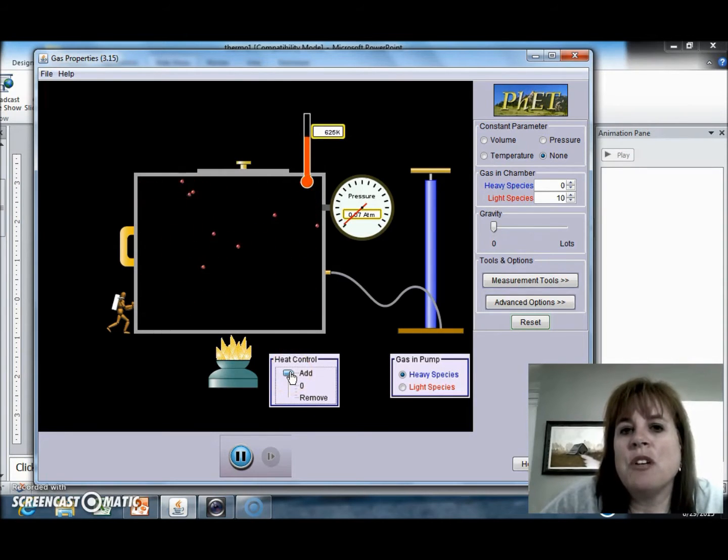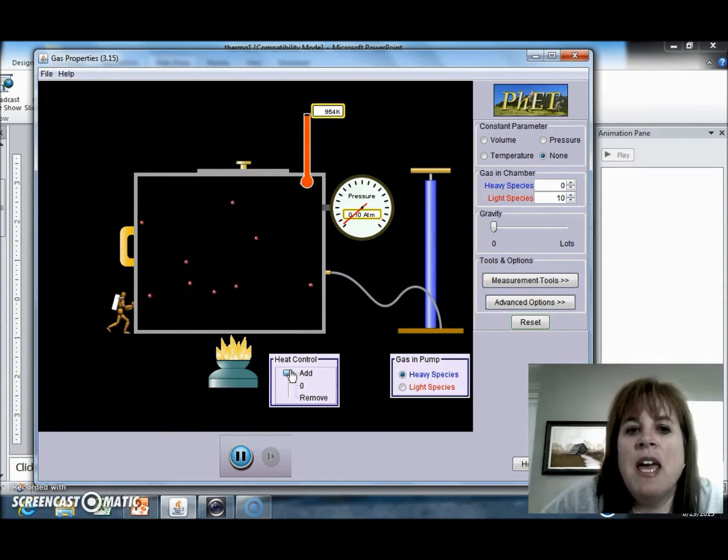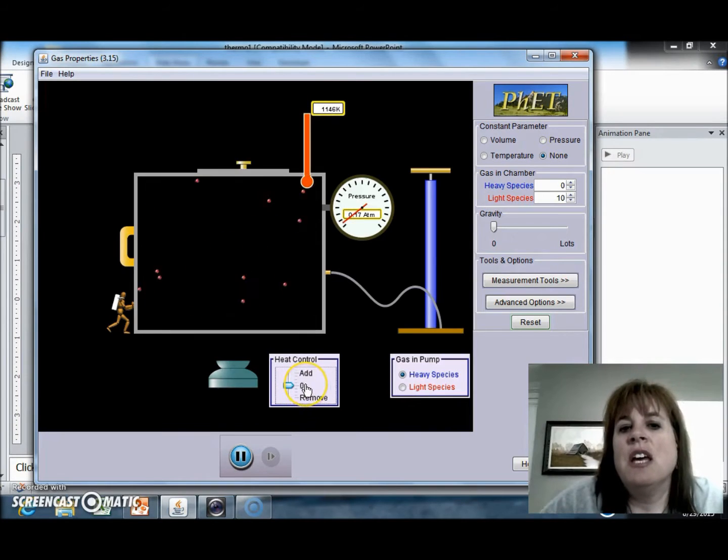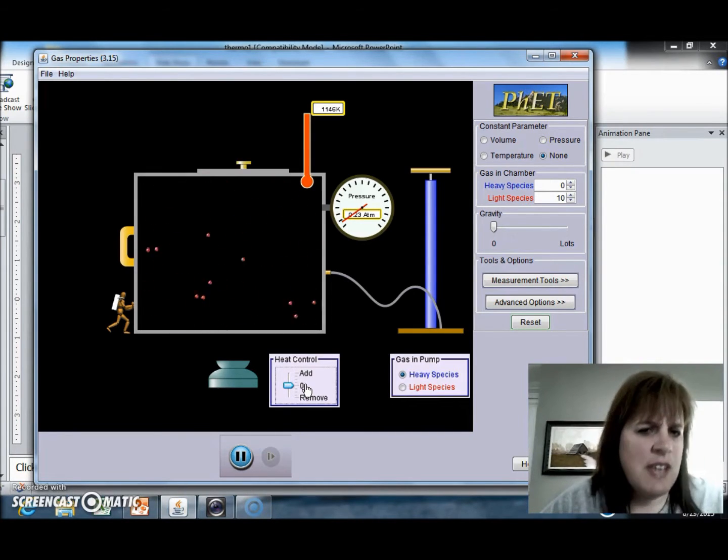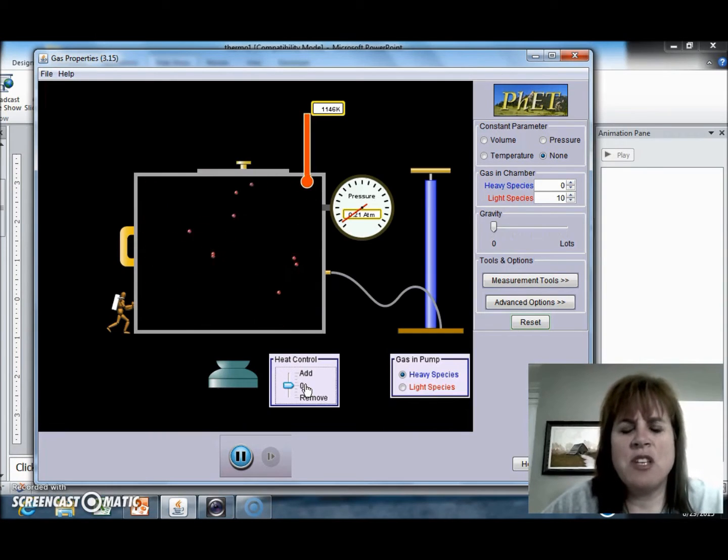Notice that the temperature is rising in the system, and the average motion, or kinetic energy, of the molecules is going faster. Notice that the speeds have increased, but they're not all the same. Some are moving faster than others. They collide with each other and transfer energy, but overall the total energy is staying constant now that I've stopped transferring energy into the system.